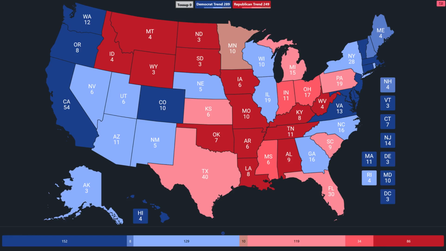So that's it. Those are the trends between '92 and '24. So let me know in the comments, what do you think about any of the trends in any of these states? Which ones surprised you the most, and how much of an impact do you think Perot had on these trends? Let me know what you think down below.